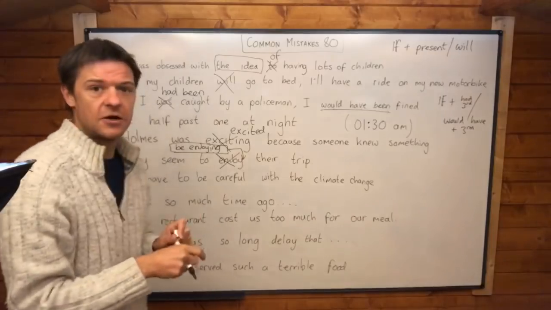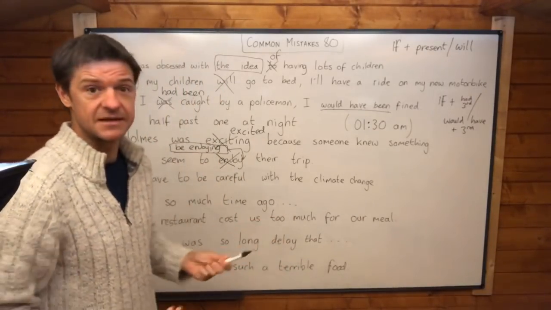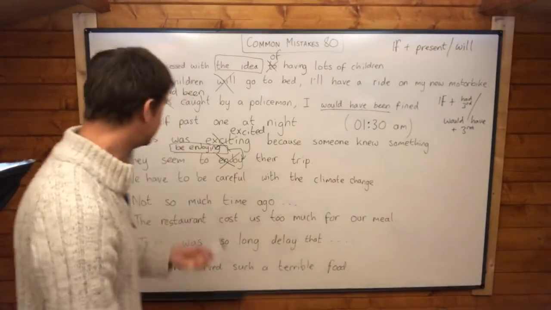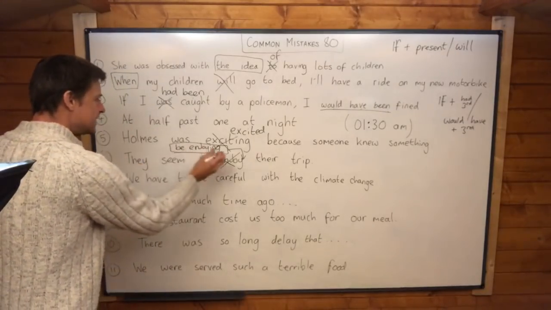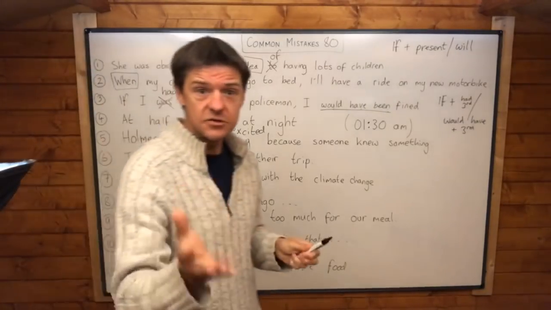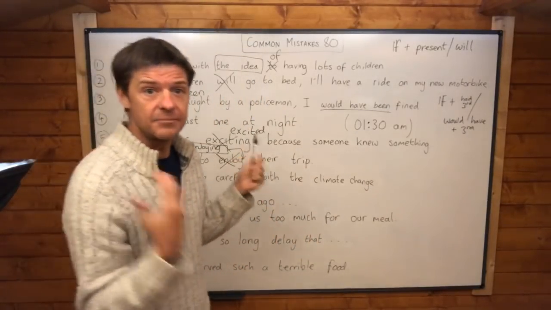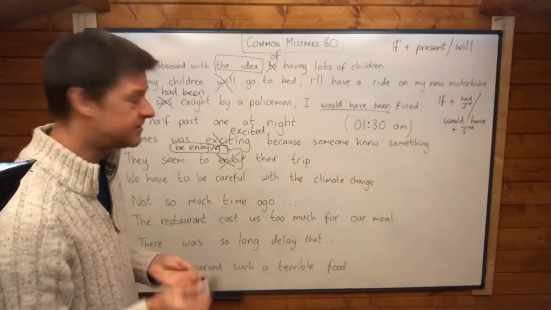For any photo or picture, you need to consider it as happening now. They're in the middle of doing something, so they're in the middle of their trip, so they seem to be enjoying their trip. Yeah, it's got to be seem to be enjoying their trip. And do remember that you ought to be using these continuous forms and perfect forms when you're describing pictures. It will impress the examiner.